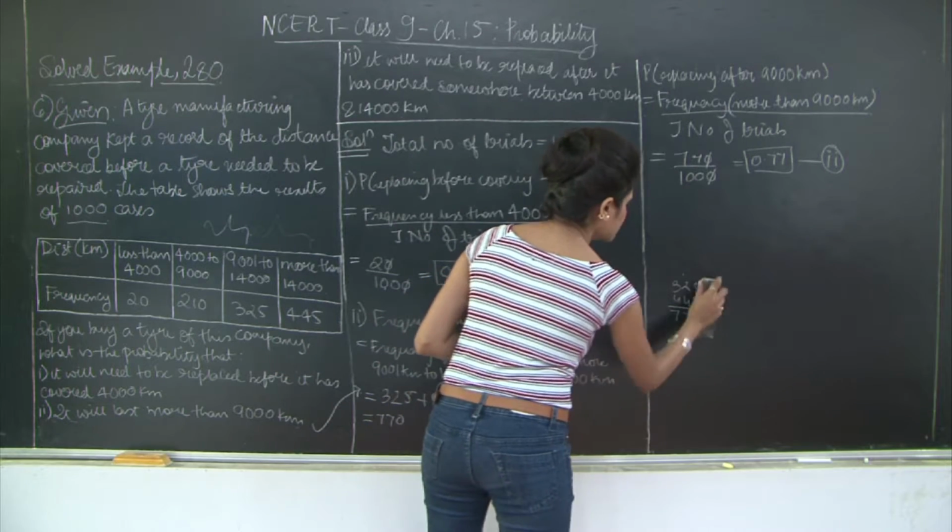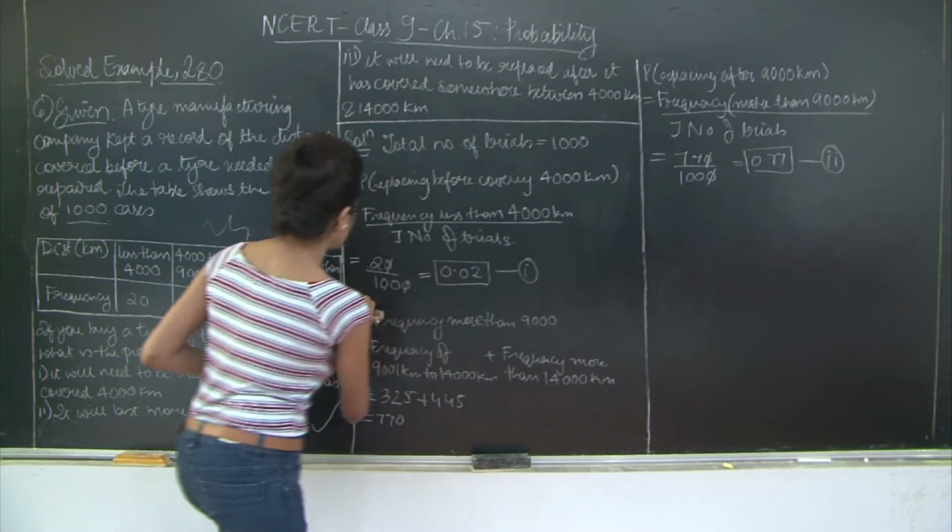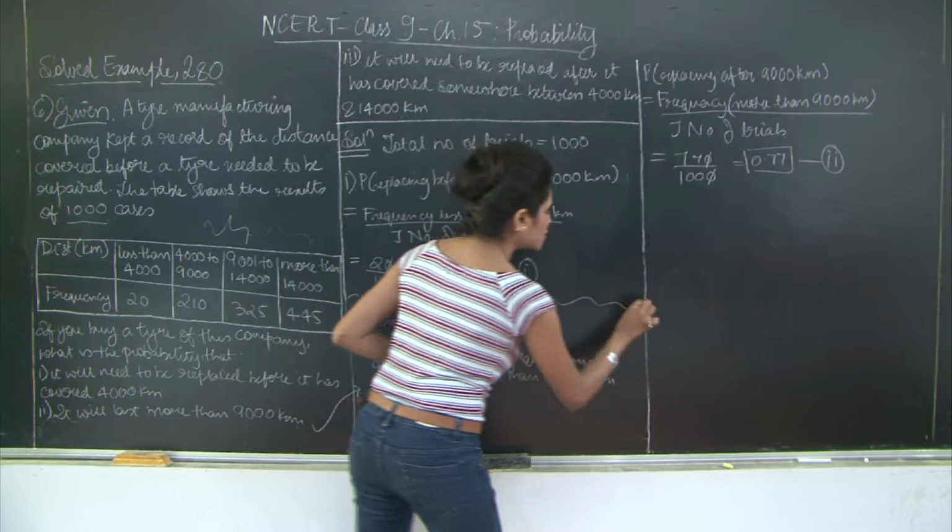I'm going to erase this section. So just drawing a curly line over here to differentiate the three subsections.